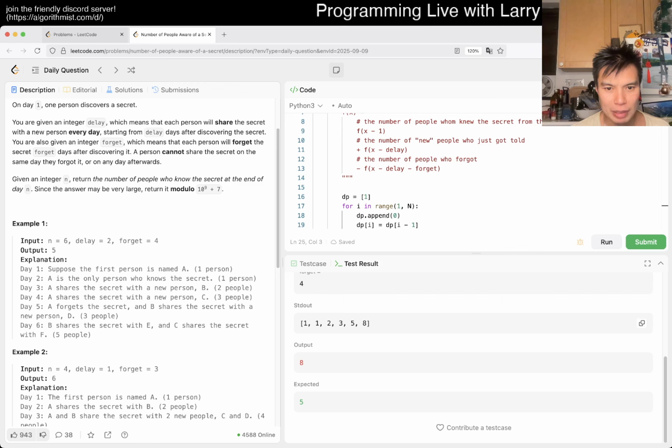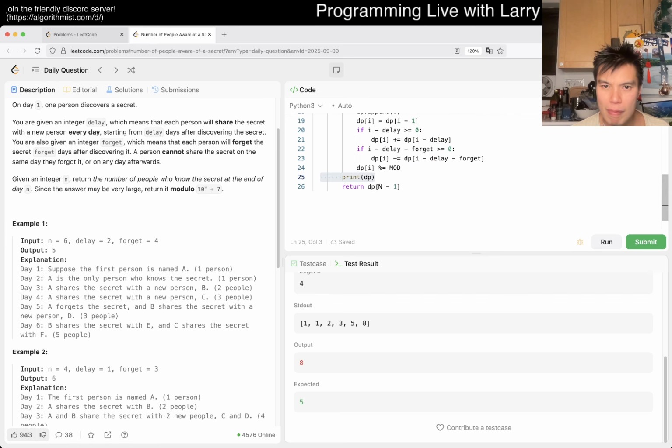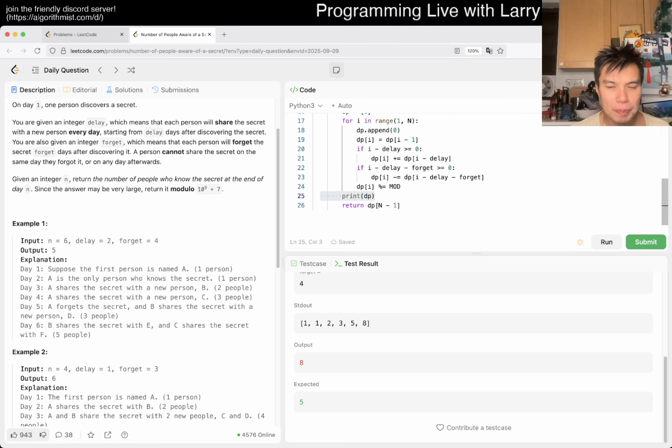Day 1, day 2, day 3. I think forget is maybe off by 1.